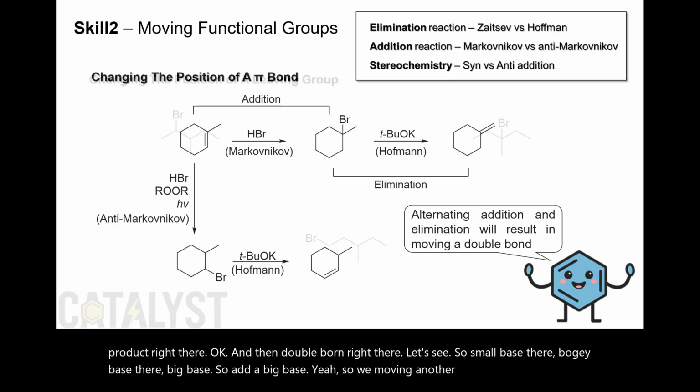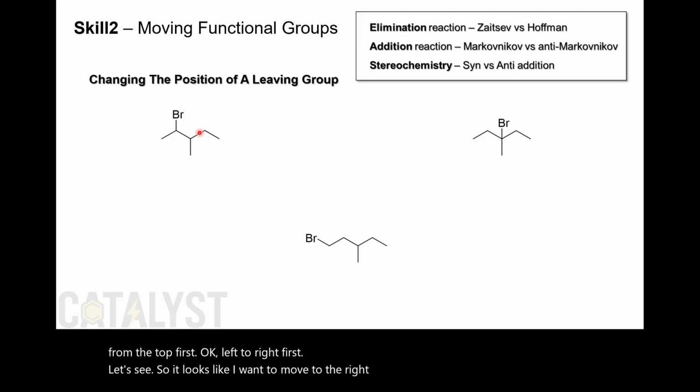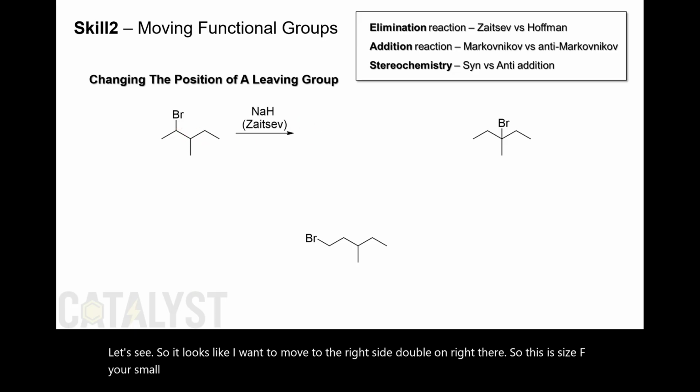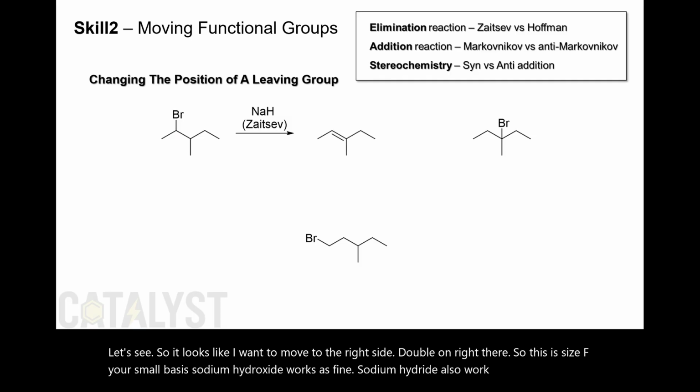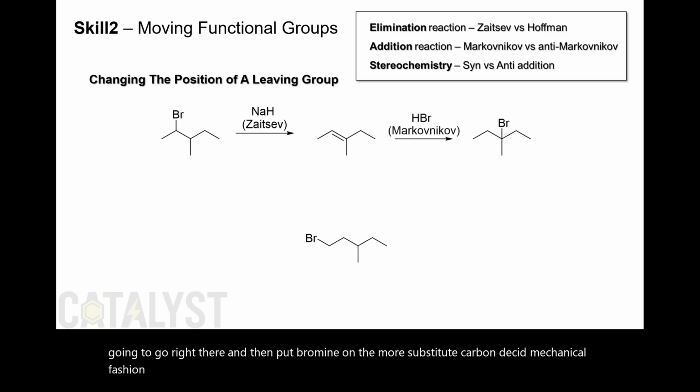Let's try moving the leaving group. You know how to do this. Let's go from the top first, left to right first. It looks like I want to move to the right side. Double bond right there. So this is Zaitsev. Use small bases. Sodium hydroxide works just fine. Sodium hydride also works. The double bond is going to go right there, and then put bromine on the more substituted carbon. This is Markovnikov fashion, so I just add HBr. Because if you add the peroxide and light too, it'll go back.